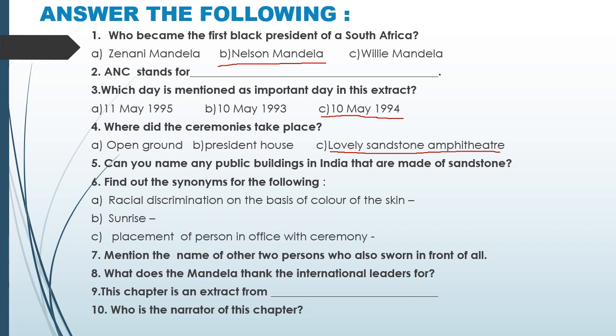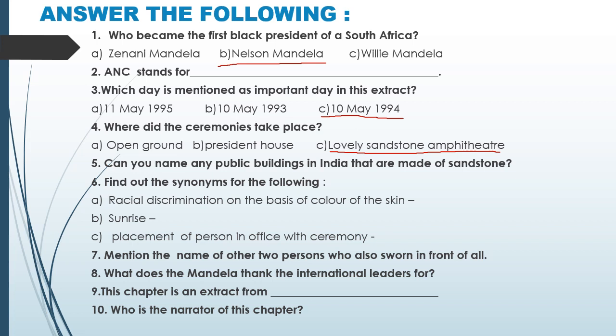Question number 7. Mention the names of the other two persons who also swore in front of all. The other two persons are Mr. De Klerk, who swore as second deputy president, and the second one is Thabo Mbeki, who swore as first deputy president.